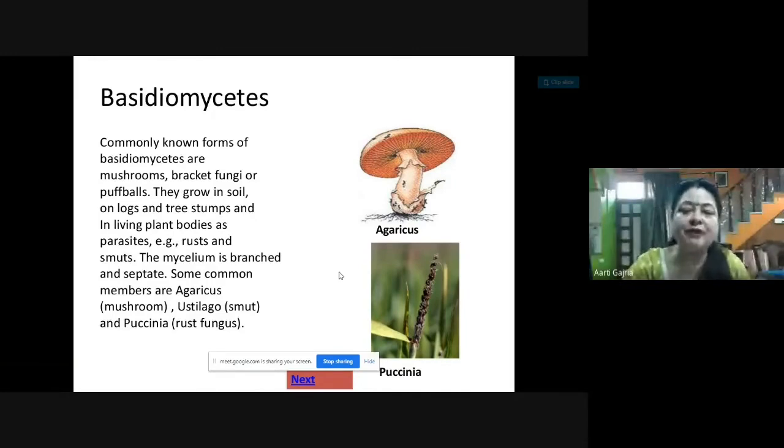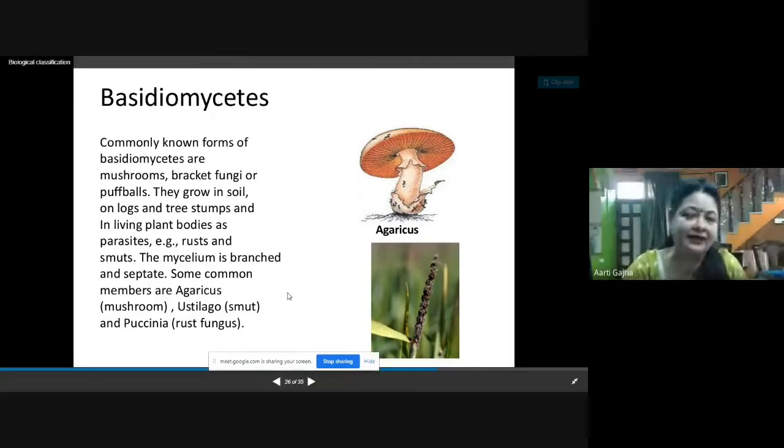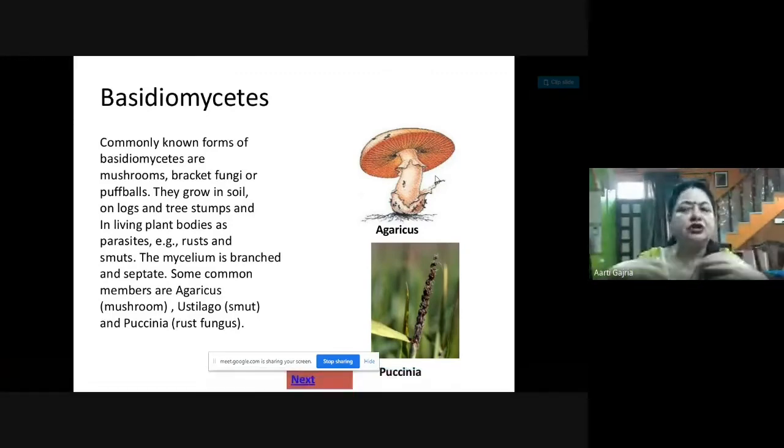And some common members are Agaricus. Agaricus is the mushroom. You must have seen mushrooms. These days in monsoon, you go out and see any tree, you will find some mushrooms there. All mushrooms are not edible. Only a few mushrooms are edible, but you will find these mushrooms on the logs of the wood.